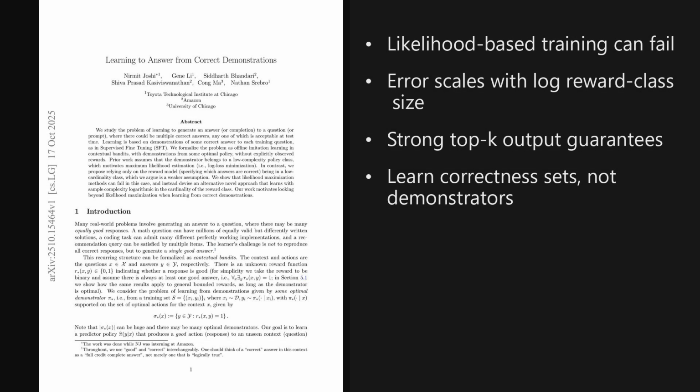Alright, 2 takeaways stand out. Likelihood-based training can mislearn when demonstrations only certify correctness, and reward class-aware algorithms achieve error that shrinks with the log of the reward class size, including strong pass at k guarantees. The broader implication is a shift toward modeling correctness sets, not demonstrator distributions.